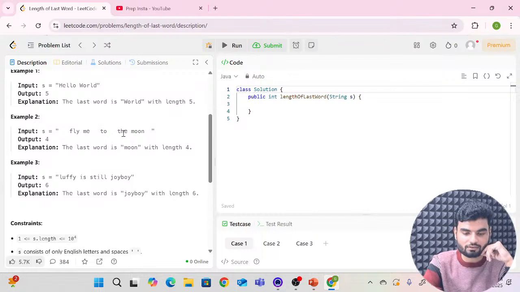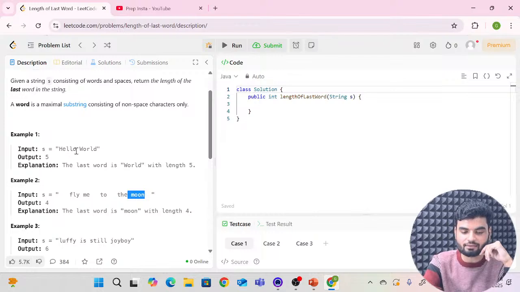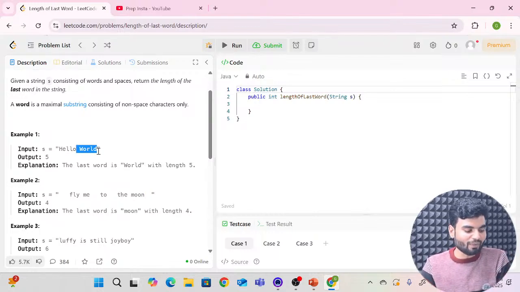Now look at this thing. So the last word is moon, so the length will be 4. What we have to do is somehow access this last word, then we'll get the length. In Java and Python this is super easy, because you'll just access the last word. You'll split it, convert it to an array, and then you will have the last element, and you can have the length of it, right?